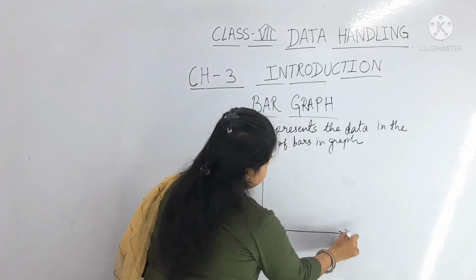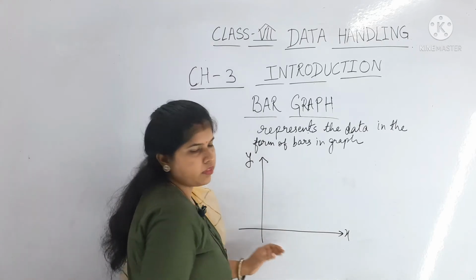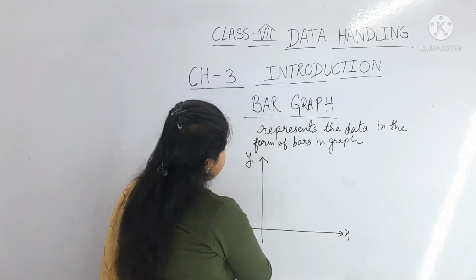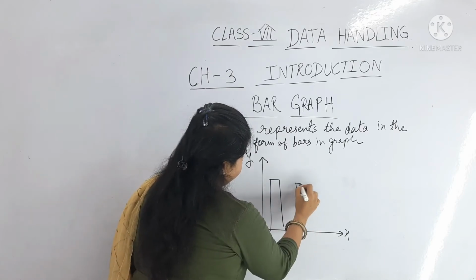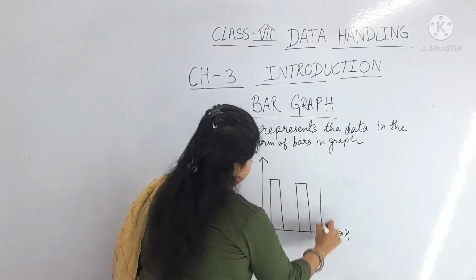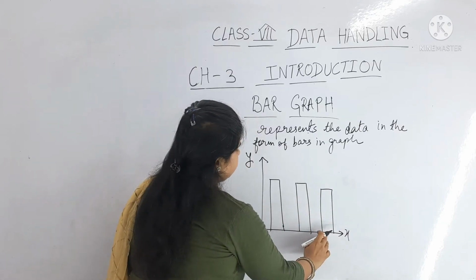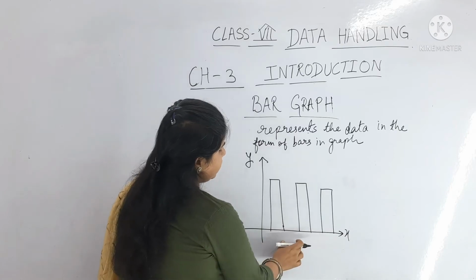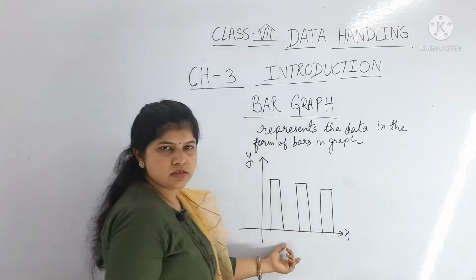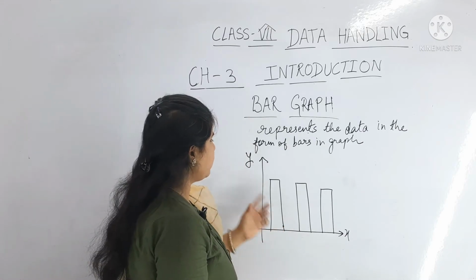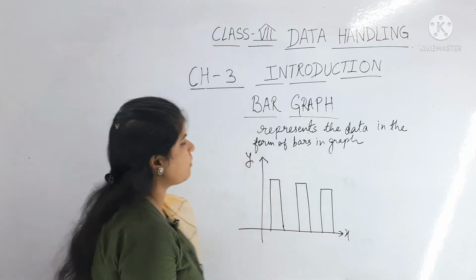This is the x-axis, this is the y-axis. This is the graph we know, and we have to represent bars like this. This is a bar. It can be given according to year, crop production, or students' marks. You can easily score in this bar graph.